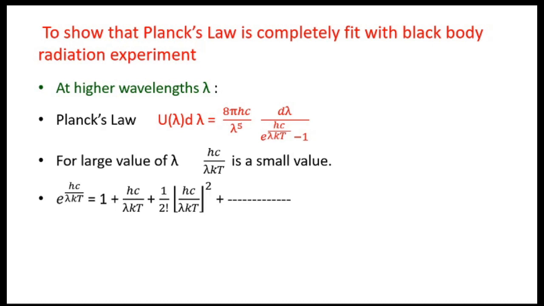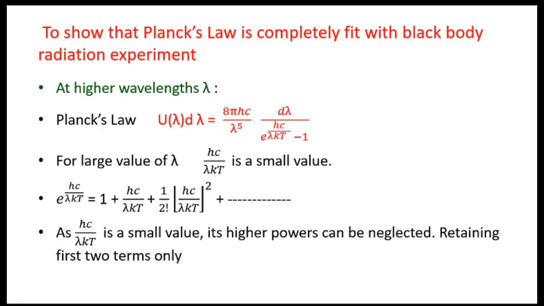This is simple: e raised to the power x is equal to 1 plus x plus x square upon factorial 2 and so on. But remember, this expansion takes place only if the value of x is small. In this case, hc upon lambda kt is small, so we can expand e raised to the power hc upon lambda kt in the following manner.